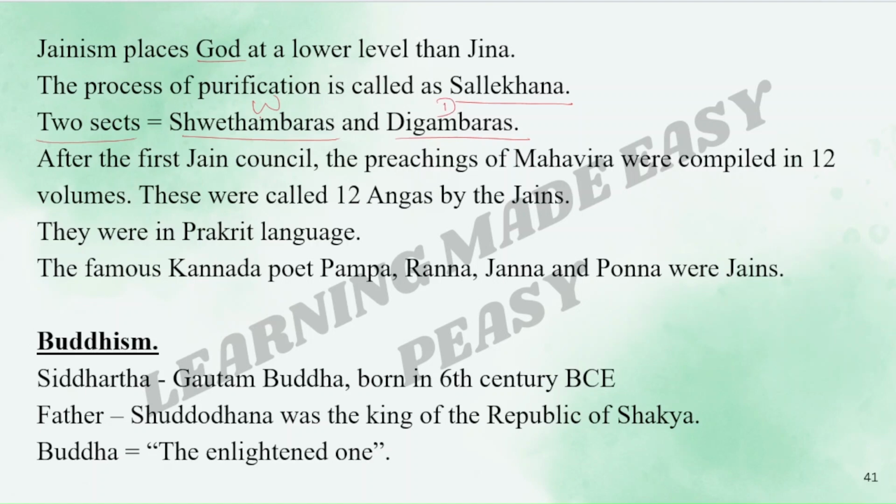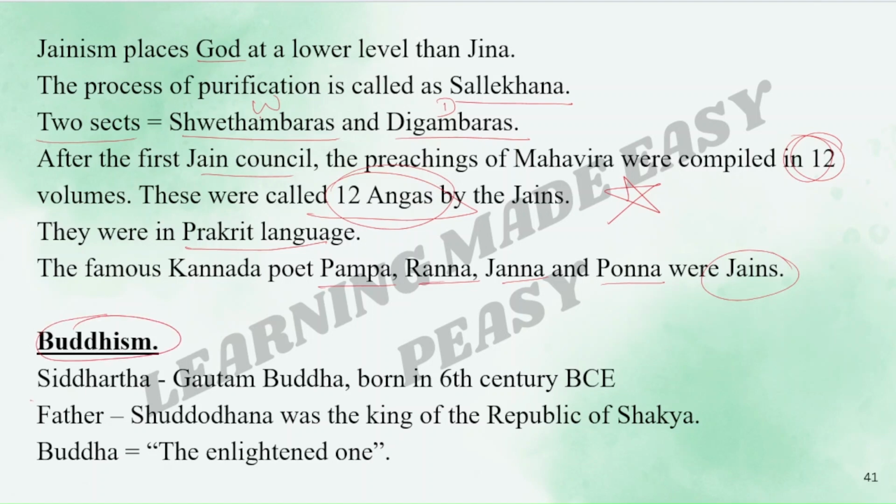After the first Jain council, the preachings of Mahavira were compiled in 12 volumes, and these 12 volumes were called 12 Angas by Jains. Again important. They were in the Prakrit language, important. The famous Kannada poets Pampa, Ranna, Janna, Ponna, they were all Jains.